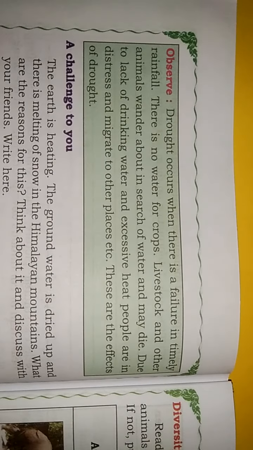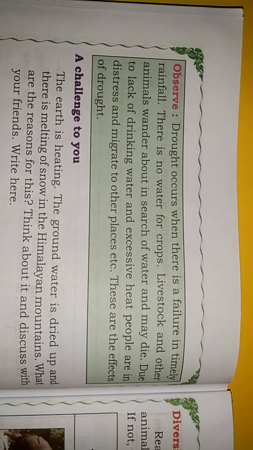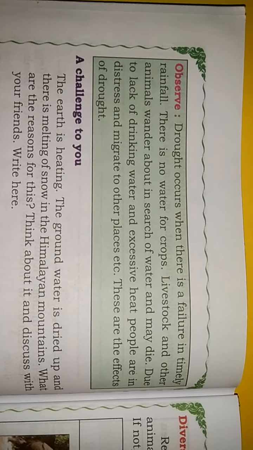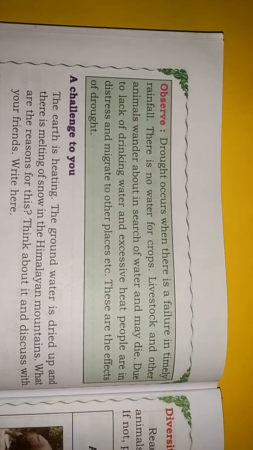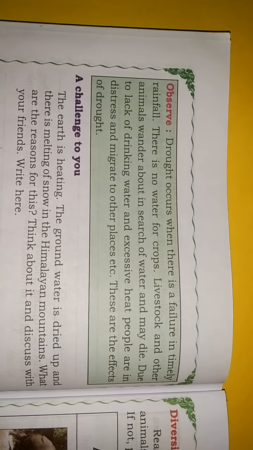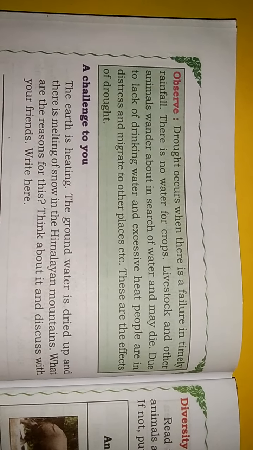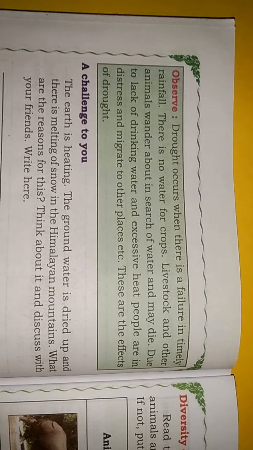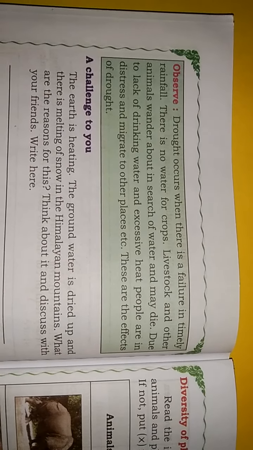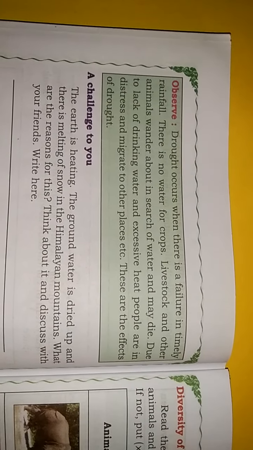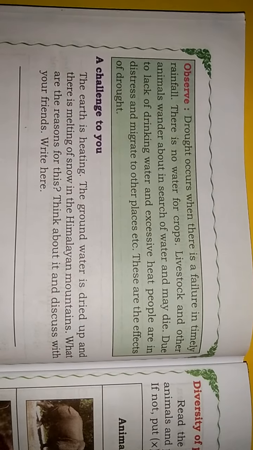Due to lack of drinking water and excessive heat, people are in distress and migrate to other places. These are the effects of drought. Suppose we are asked to write the effects of drought, you can write these points.